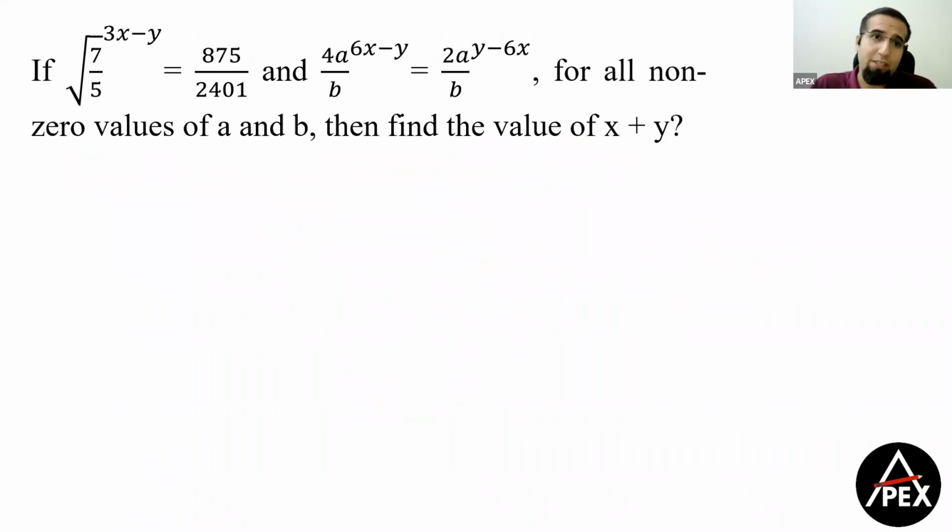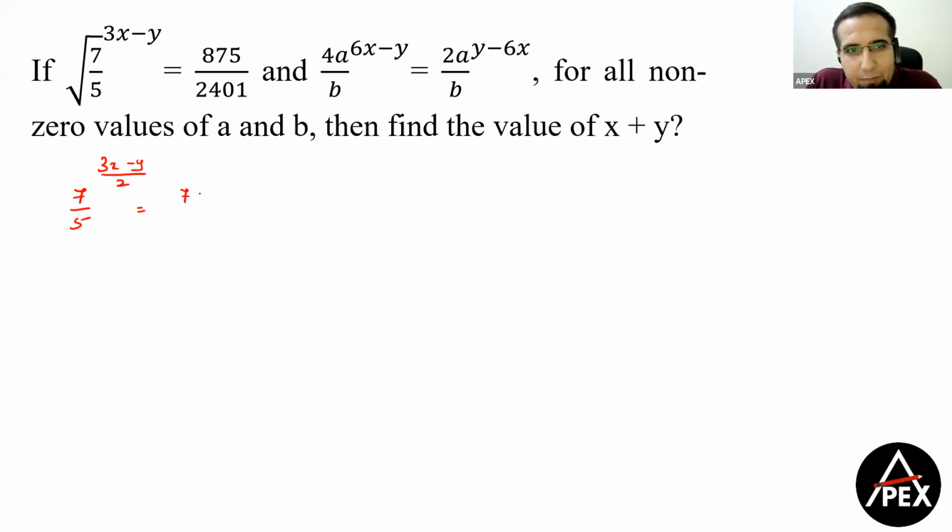Now, this was again another question of indices and surds. We should understand that if I'm given 7 by 5, the right-hand side should be in the form of 7 by 5. So let me simplify the left-hand side part first. Now, whole root of 7 by 5 can be simplified as 7 by 5, 3x minus 5 divided by 2.